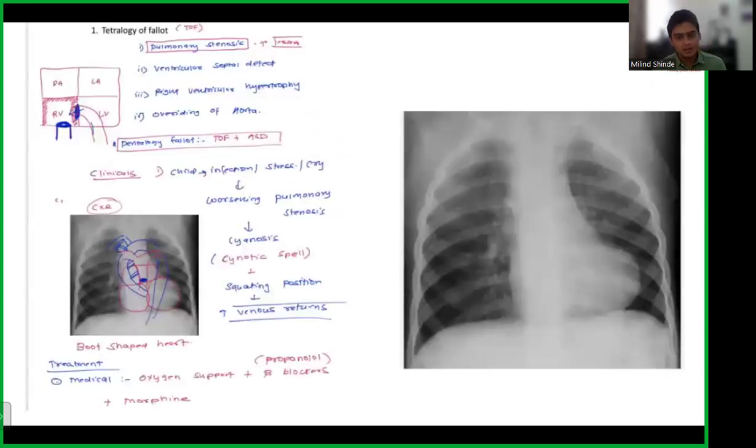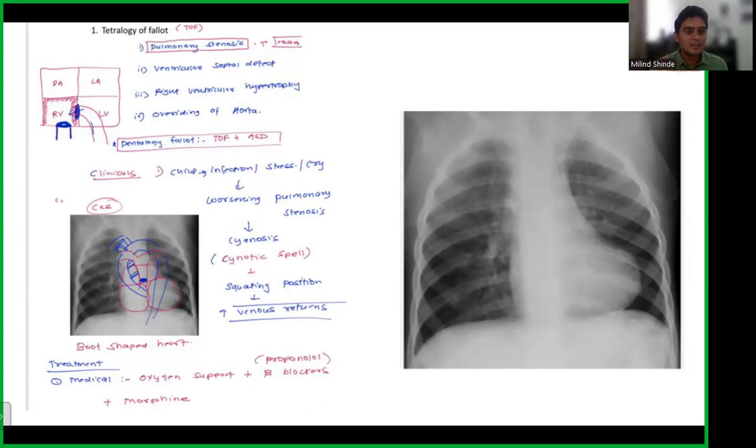So, tetralogy of Fallot. Again, these are slides from our class notes. There are 4 components of tetralogy of Fallot. I told you in the class as well, there is one primary lesion that leads to development of the other 3 lesions. You have pulmonary stenosis, which is actually the problem. Then you have ventricular septal defect, right ventricular hypertrophy, and overriding of aorta. Everything is to diffuse right ventricular pressure and decrease the output from the right ventricle, so this blood can be taken to the left side of the heart.